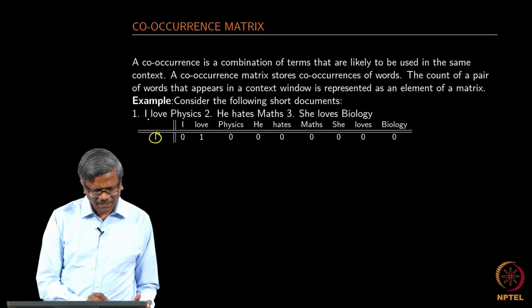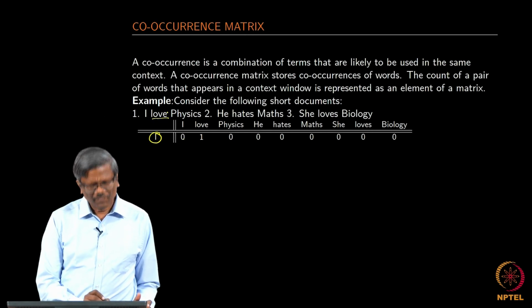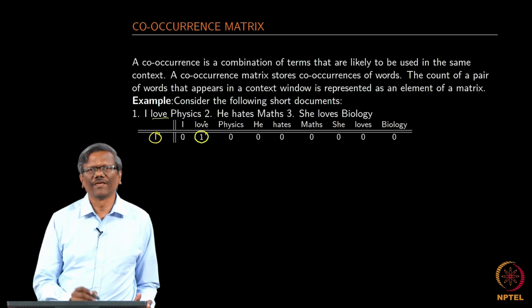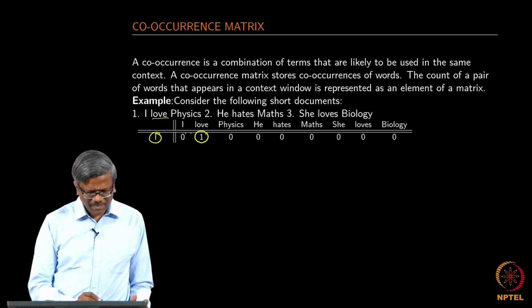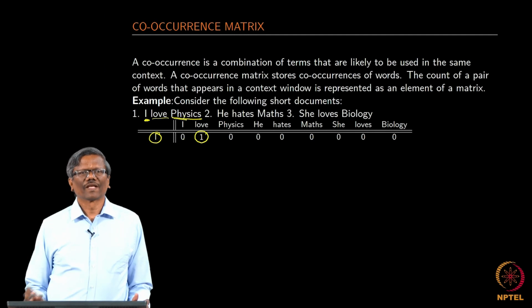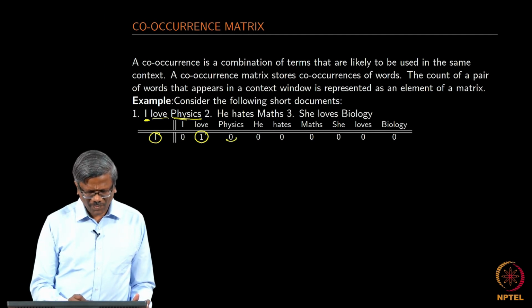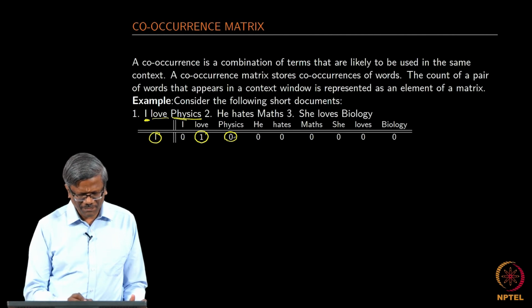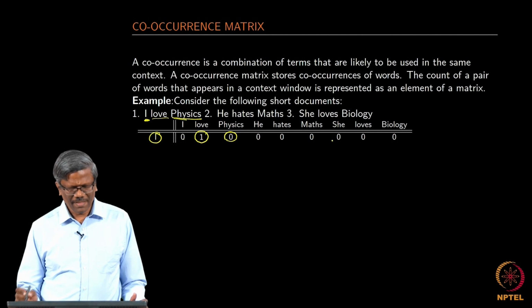So, we have love following I. So, we have a 1 here. And then I and physics, they do not occur together. So, we have a 0 here. In this way I keep filling all the elements in the given matrix.